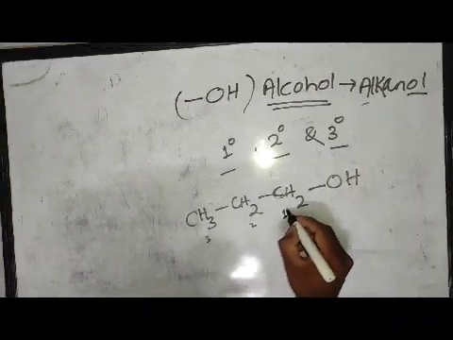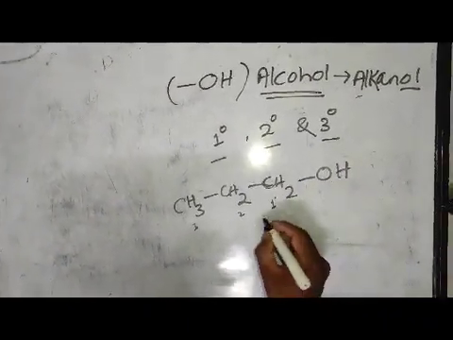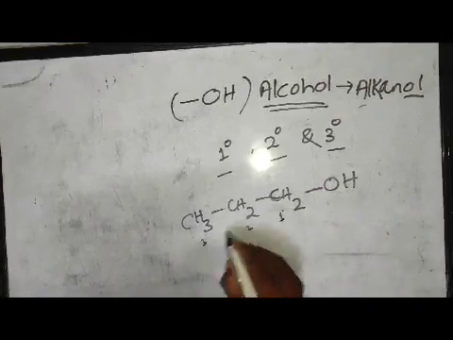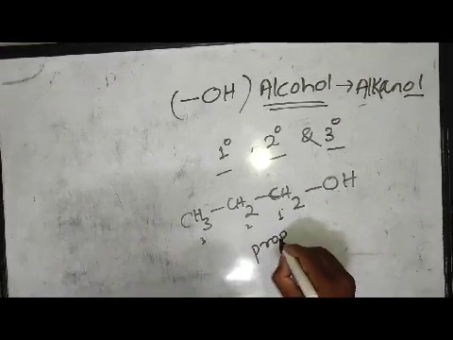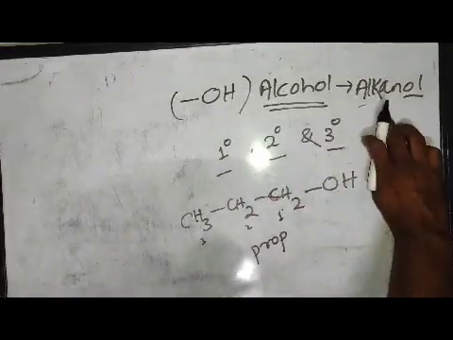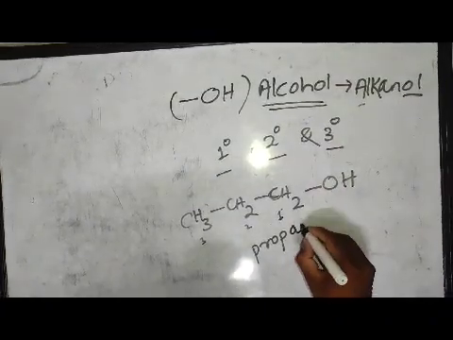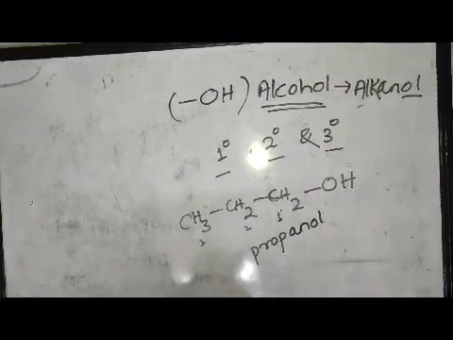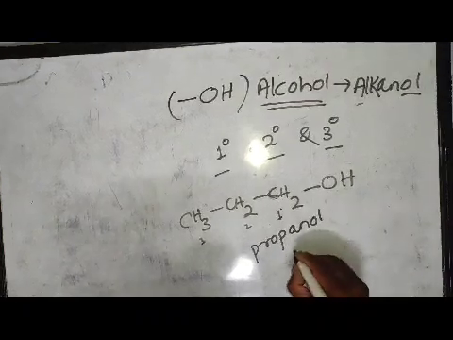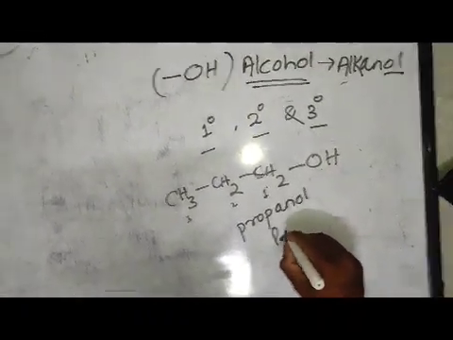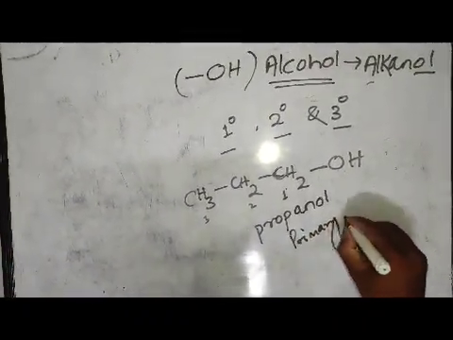So it is a first degree carbon atom. 3 carbon atoms means the prefix is prop. According to the IUPAC name, alcohol is alkanol, so its molecule name is propanol. It is primary alcohol.